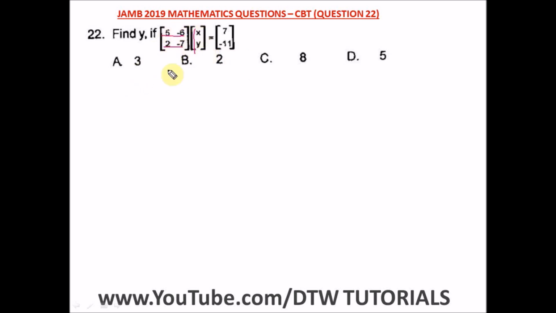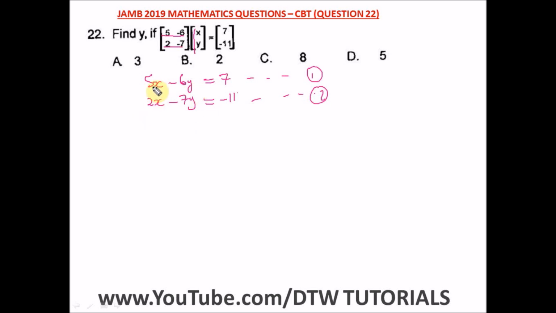So 5 times x we have 5x, minus 6 times y we have minus 6y, equal to 7. That is our equation 1. 2 times this x we have 2x, then minus 7 times y we have minus 7y, equal to minus 11, equation 2. So from here, which method should we use to solve the simultaneous equation? Let's use the elimination method. We're told to find y, so let us eliminate x so we just quickly get our y.